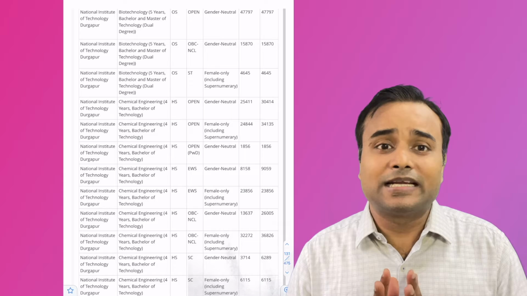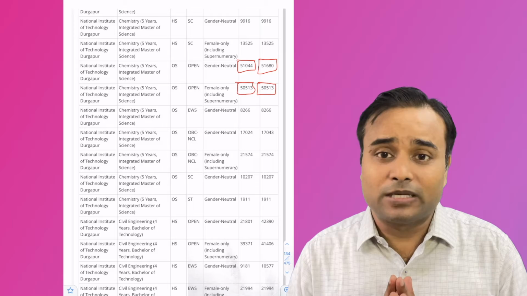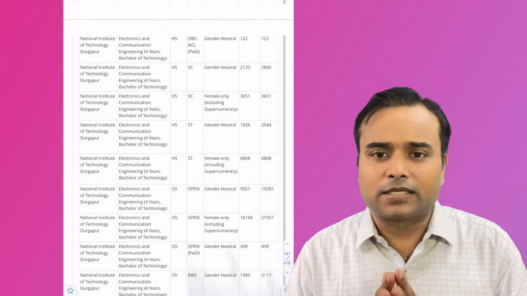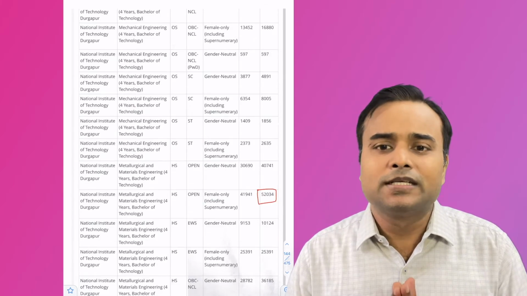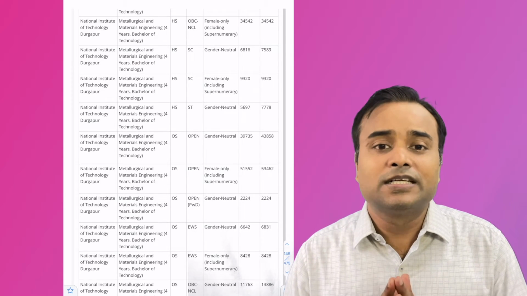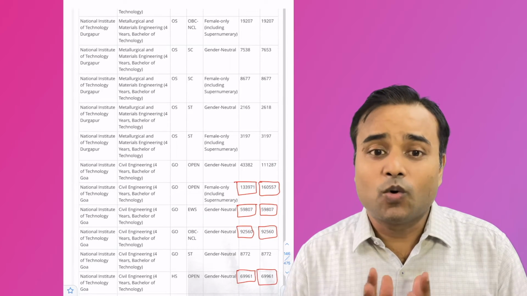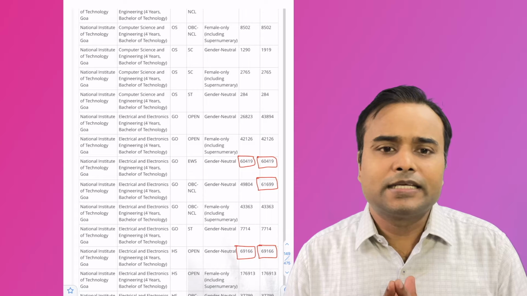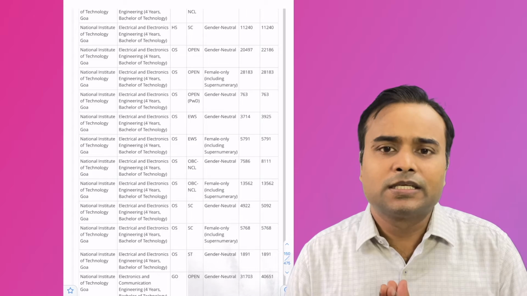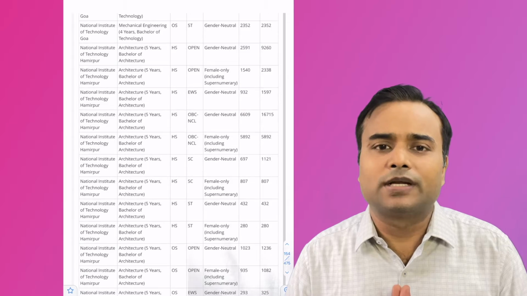NIT Durgapur chemistry was available last year; this is the data of 2021. Metallurgical and materials engineering was also available. NIT Goa: civil engineering, electrical and electronics engineering, and mechanical engineering.